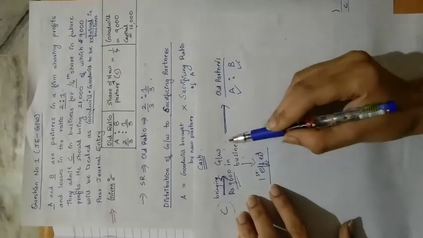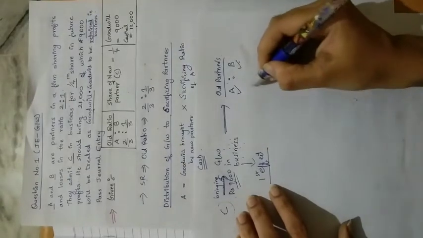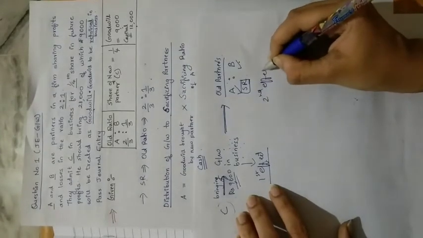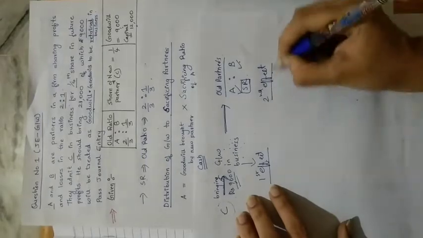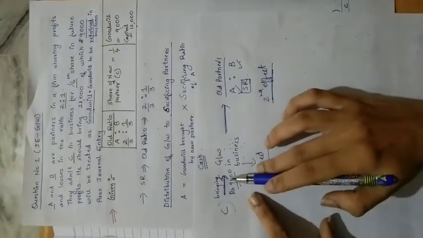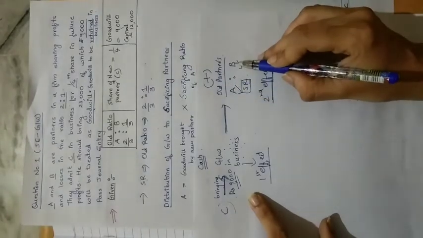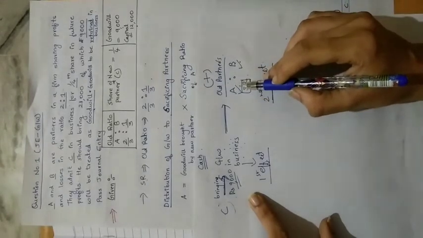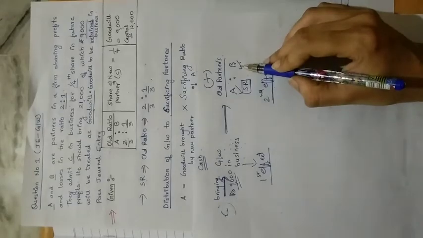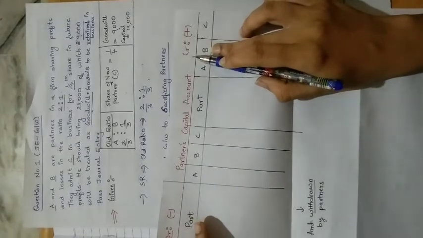Now when this amount that is been brought in the business as goodwill by the new partner is given to the old partners in sacrifice ratio, for that there will be a second effect. For that we have to record the second entry. So here, the goodwill that is been brought by the new partner in the business, we are adding to the A's and B's capital account. We are going to add that amount to A's and B's capital account. And what does add mean?